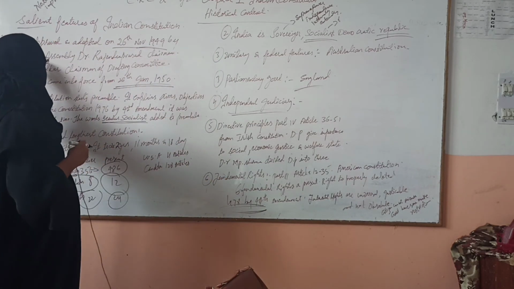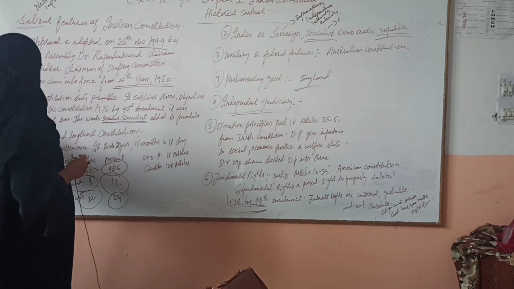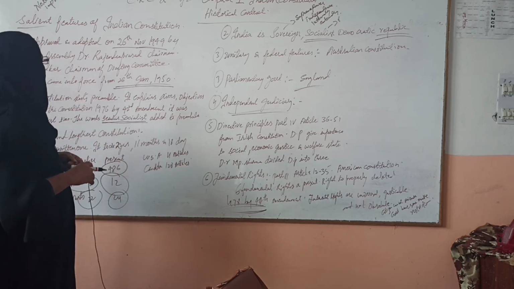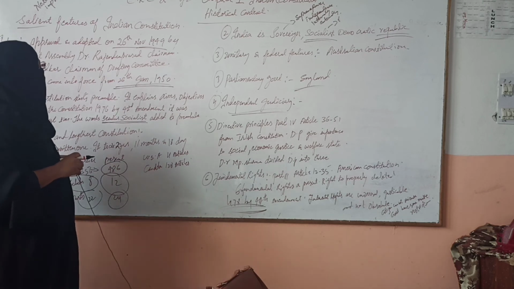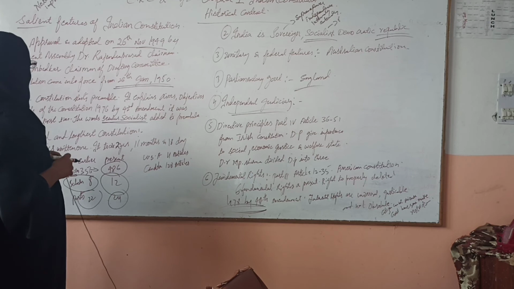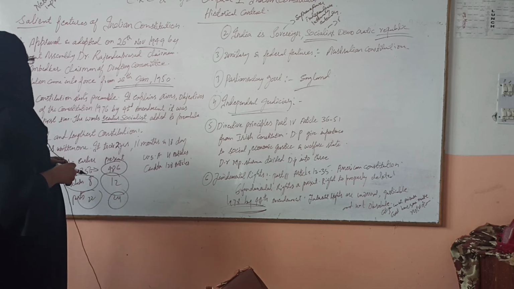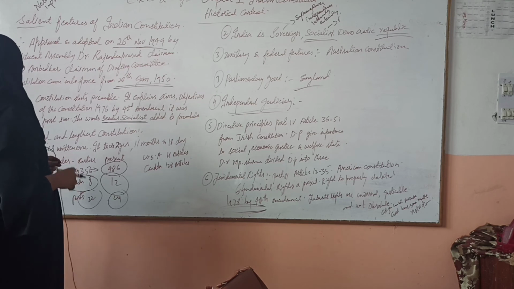So what did we read about this? First of all, we read the introduction of the Indian Constitution. It was approved by the Constituent Assembly on 26 November 1949, and it was enforced on 26 January 1950. Dr. B.R. Ambedkar was the chairman of the drafting committee, and Dr. Rajendra Prasad was the chairman of the Constituent Assembly. And we read about the preamble. The preamble is the starting part, and it explains the aims and objectives.